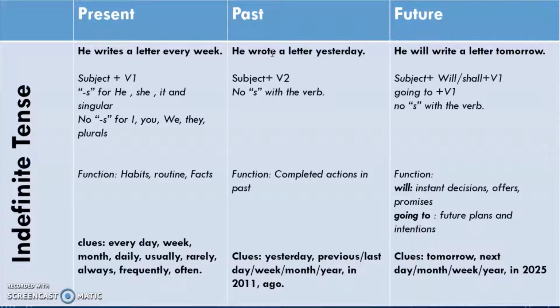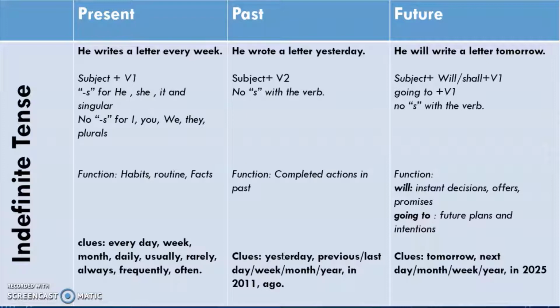And the thing is that this V2 is for everything. Like here you see that for he, she, it and singular it was writes, and for I, you, we it was write, but wrote is for all of these. He, she, it, singular, plural, I, you, we, they all are going to have this second form of the verb. So there is no separate form for he and I. Now the function is what I just told you: completed action in the past. It has been completed and it is in the past, it's done.